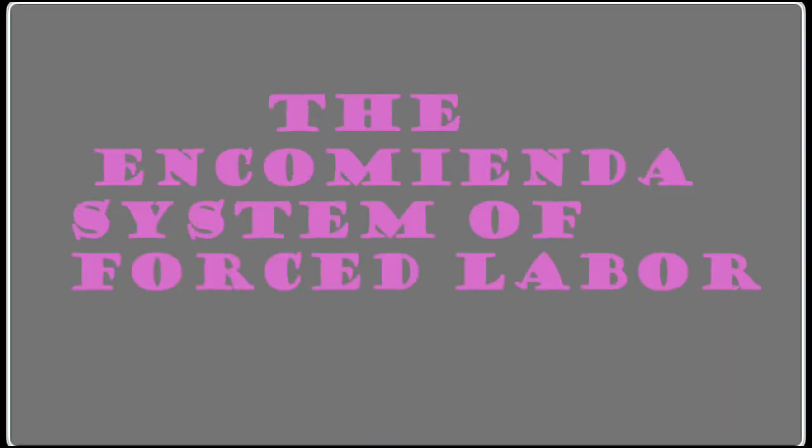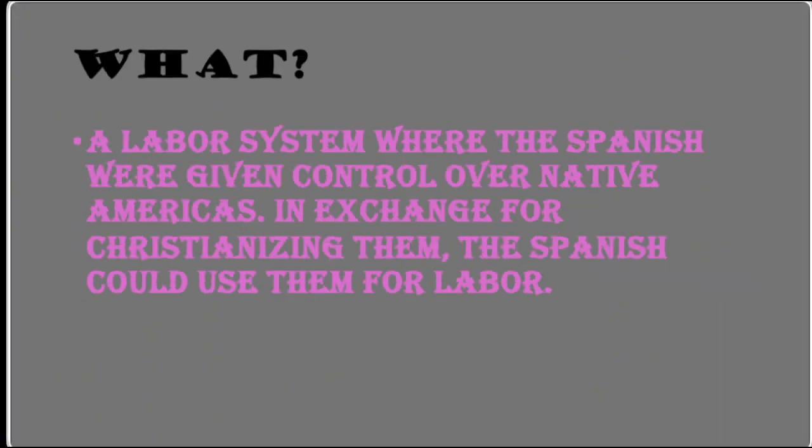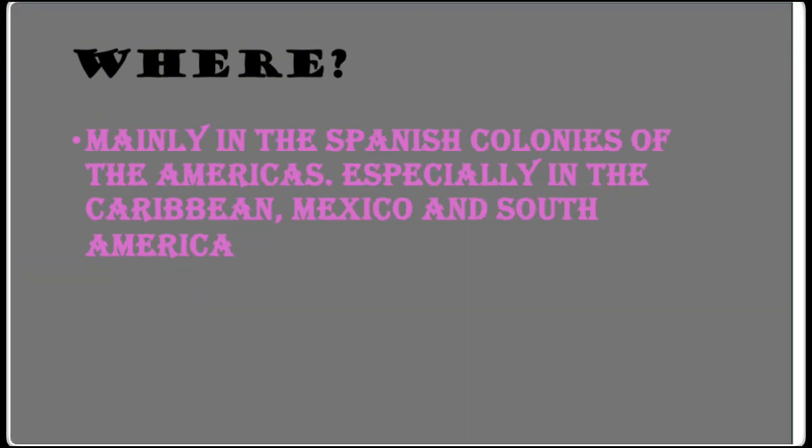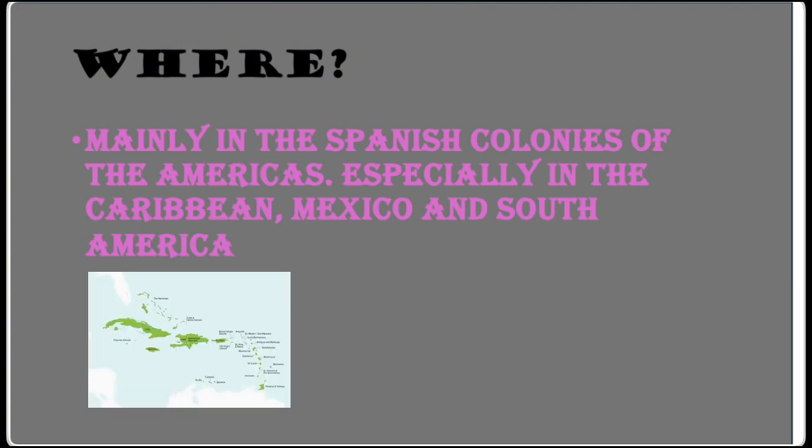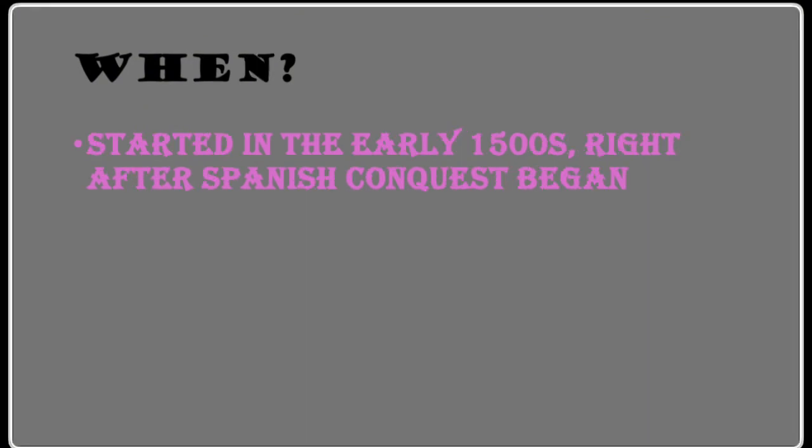Now we're going to talk about the encomienda system of forced labor. It is a labor system where the Spanish were given control over Native Americans. In exchange for Christianizing them, the Spanish could use them for labor. It was mainly in the Spanish colonies of the Americas, especially in the Caribbean, Mexico, and South America. It started in the early 1500s, right after the Spanish conquest began.